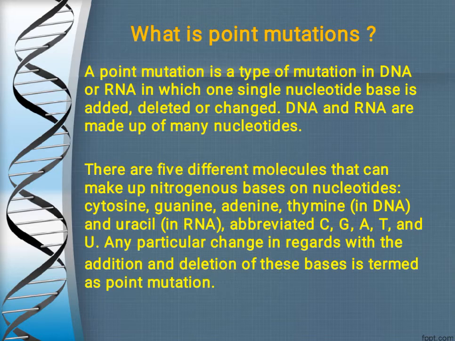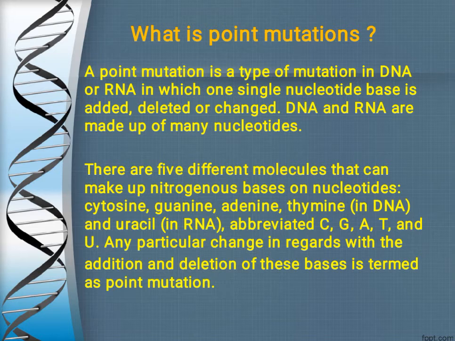So any change with respect to the addition and deletion of these bases, that is A, T, C, G and U, is termed point mutation. So in a simple way, we can say that whenever there is addition or deletion of a single nitrogen base in DNA or RNA, that mutation is called point mutation.